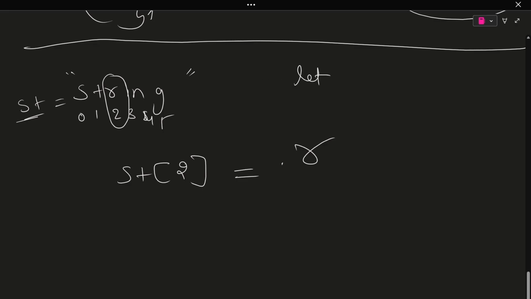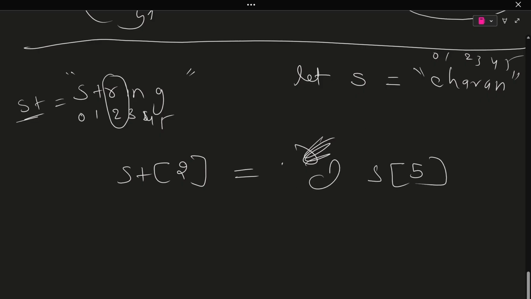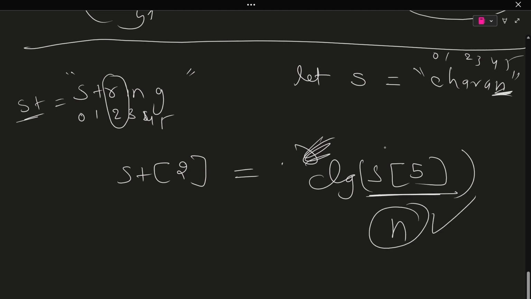Let's say I declare let s is equal to Charan. So this is the string, and this is 0, 1, 2, 3, 4, 5. If I want to access something, let's say I want to know index 5, and I console.log s of 5, you will get n as your output. In this way, strings are also zero-based indexing in JavaScript.